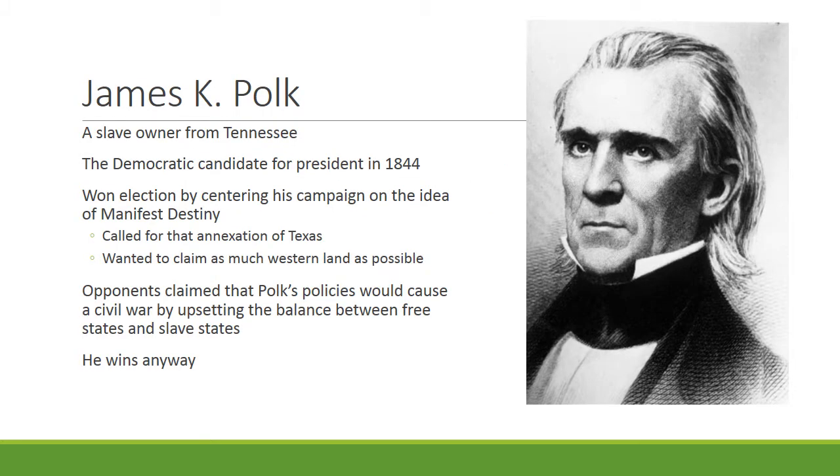Alright, so let's start by talking about James K. Polk. There's a picture of him. Fine-looking man, slicked back hair. Serious guy, apparently. He's a slave owner from Tennessee, and he was the Democratic candidate for president in 1844. He manages to win the election by focusing his campaign on the idea of manifest destiny. Remember that idea that basically America is intended by God to conquer the North American continent. So his main idea is to get more land for the United States.